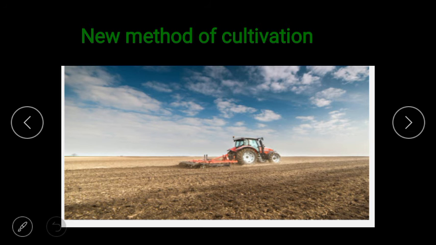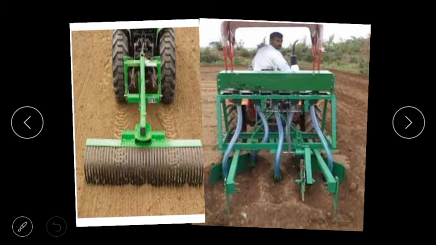Now you can see here this type of steel rake. This is the steel rake. Okay, and this is the seed drill. They are attached to the tractor to level the soil, to make the soil plain. And these seed drills are used for sowing the seeds. It is not done manually by man, whereas it is done by the tractor.